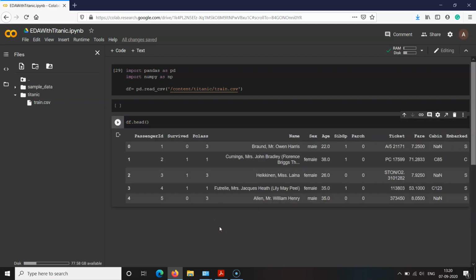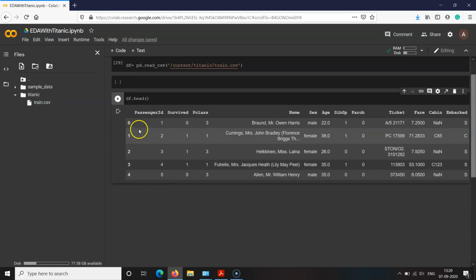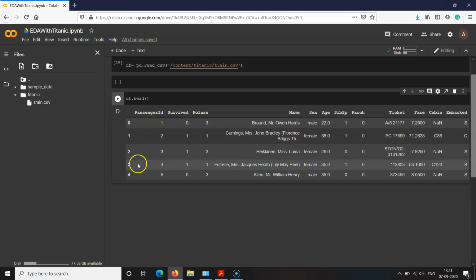Now the head command will print the first 5 rows and all the columns for those 5 rows. Our data frame is present row-wise and column-wise. Each row represents one data instance, and each column represents a variable or a feature. There are 12 columns, and the head command prints the first 5 rows.